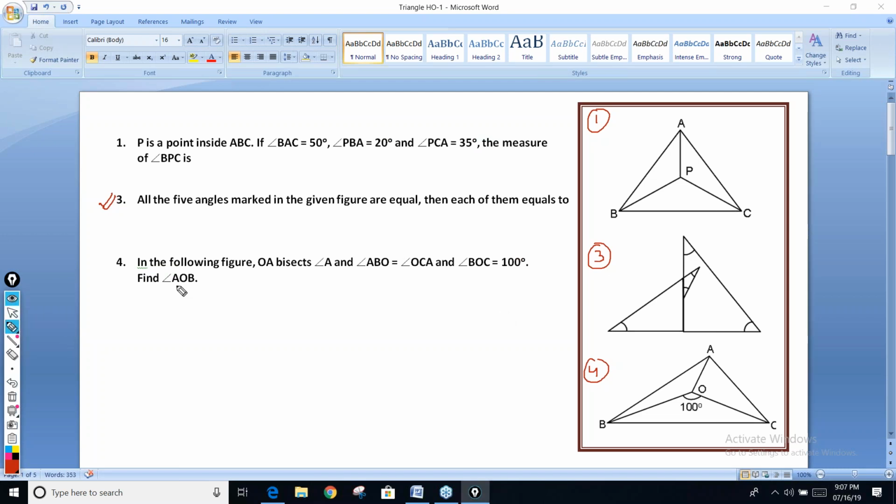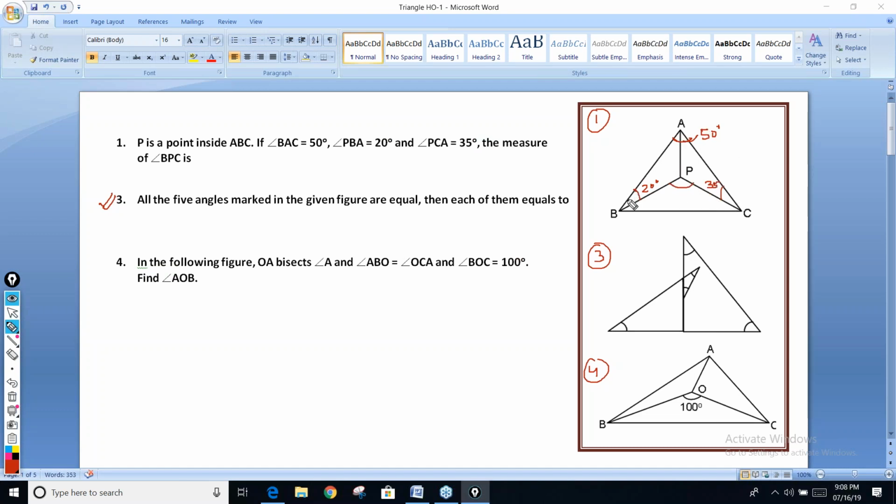Okay, let's have a look quickly. Then the first question, I'm solving all three of them quickly. P is a point inside ABC. BAC, this angle is given as 50 degrees. PBA is given as 20 degrees. PCA is given as 35 degrees. And you need to find out this angle.